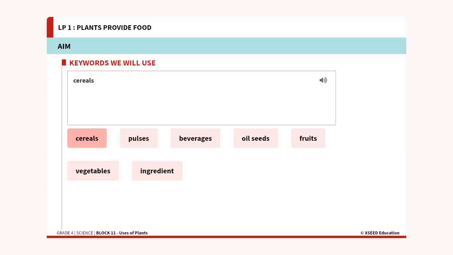Cereals. Pulses. Beverages. Oilseeds. Fruits. Vegetables. Ingredient.